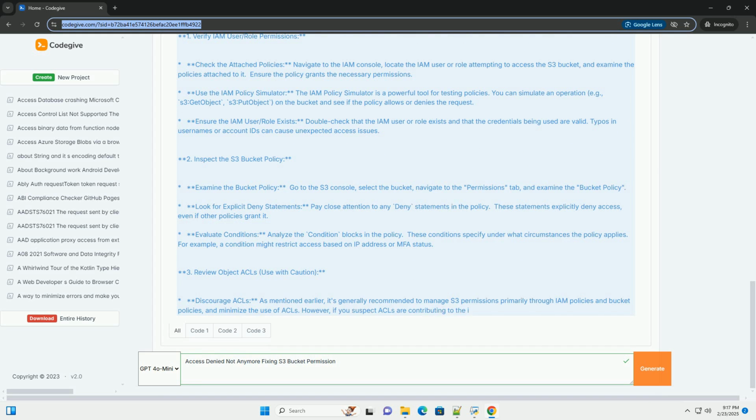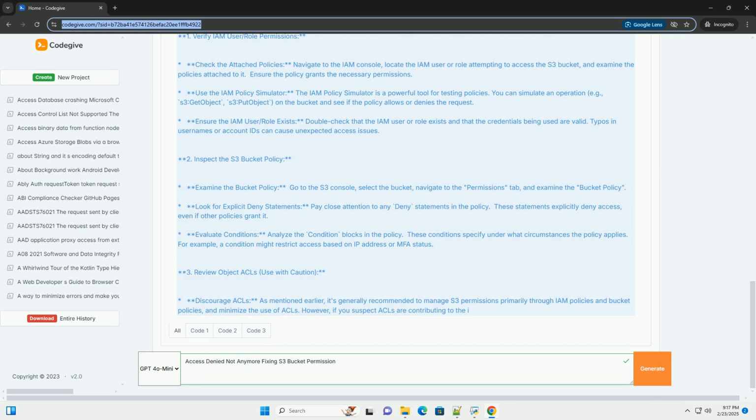3. Review object ACLs, use with caution. Discourage ACLs. As mentioned earlier, it's generally recommended to manage S3 permissions primarily through IAM policies and bucket policies, and minimize the use of ACLs. However, if you suspect ACLs are contributing to the issue, you can inspect them. Check individual object ACLs. In the S3 console, select an object, navigate to the Permissions tab, and check the ACL settings.